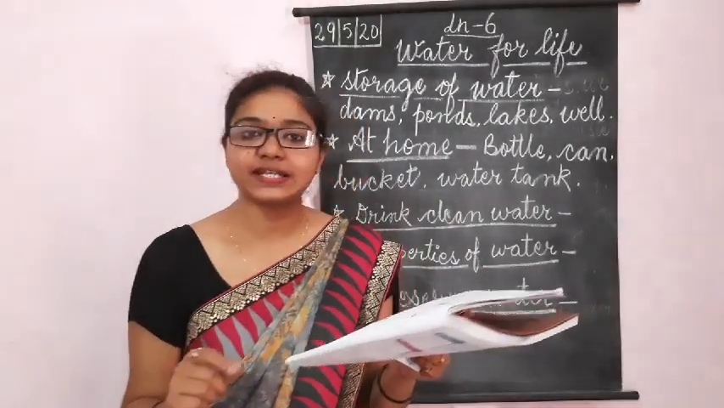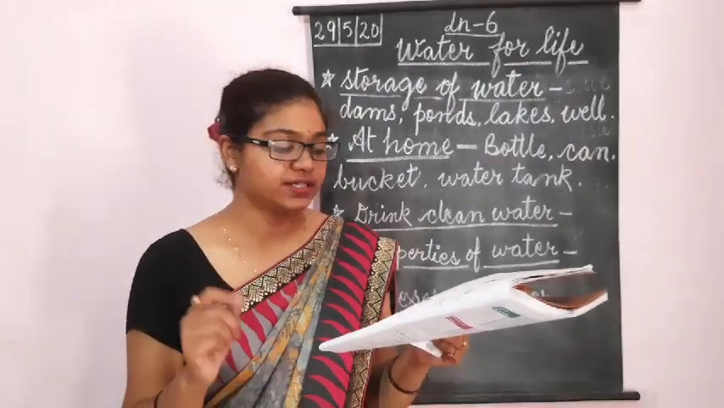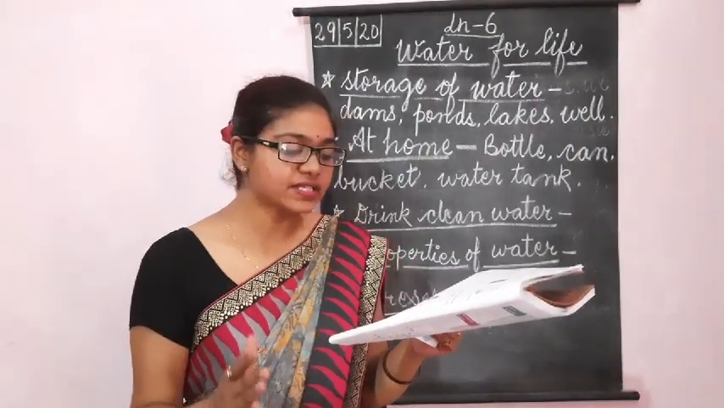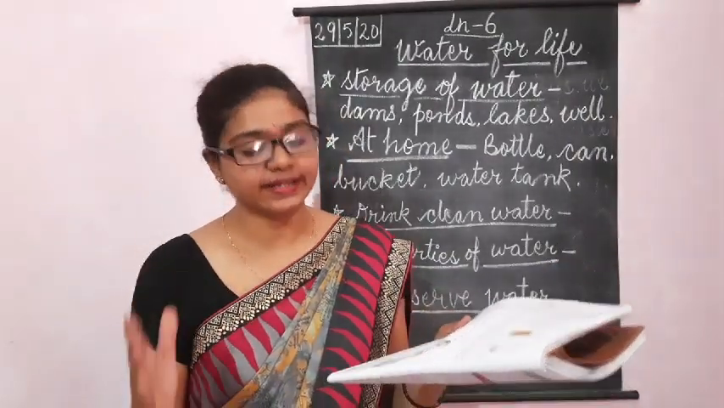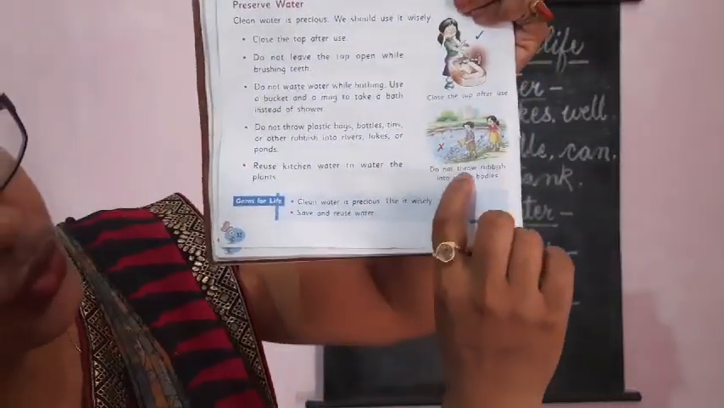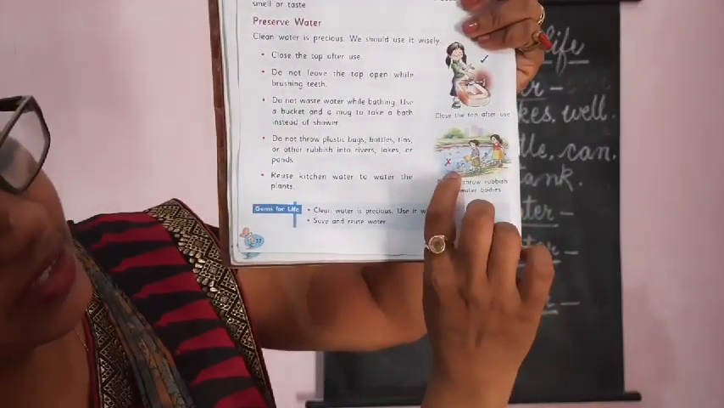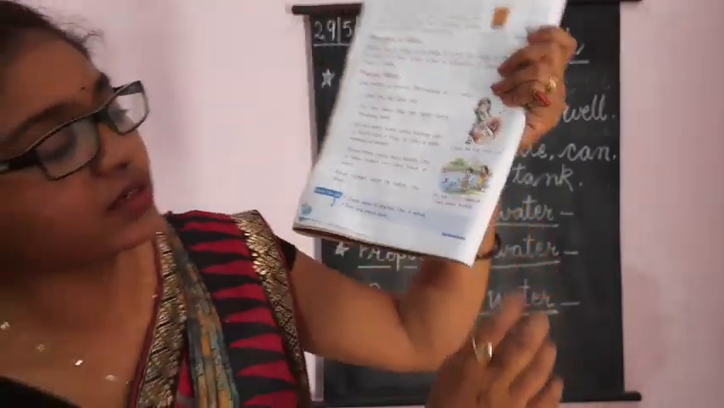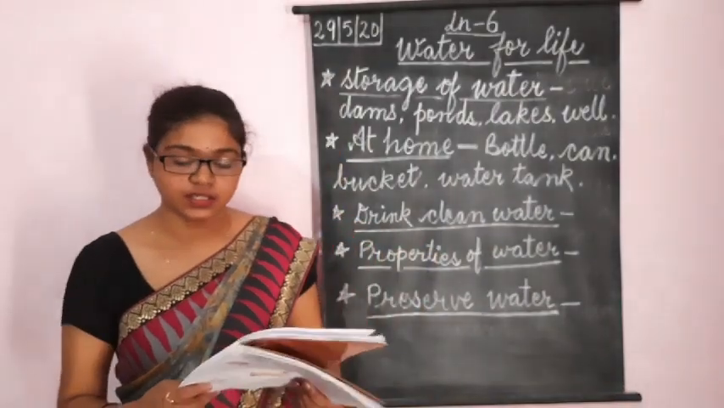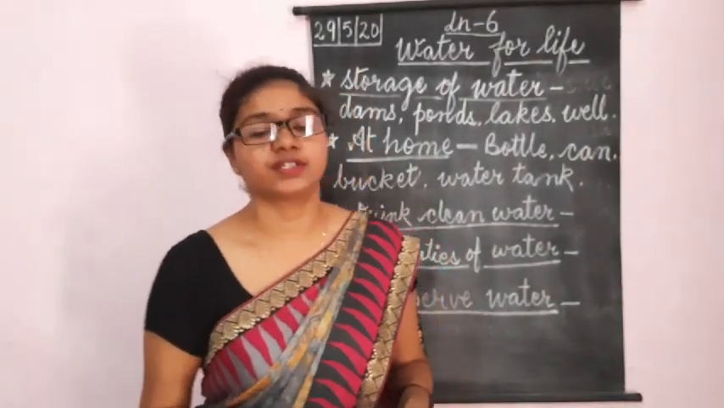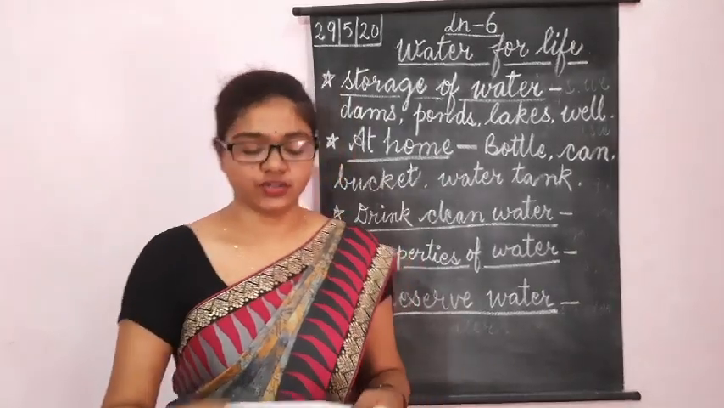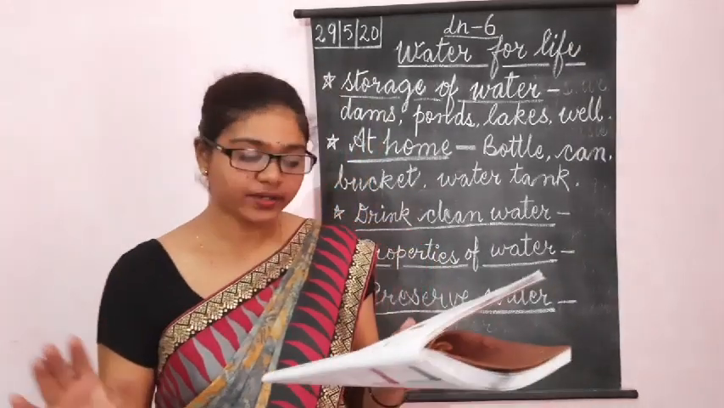Fourth one, next one. Do not throw plastic bags, bottles, tins or other rubbish into rivers, lakes or ponds. See this picture? Do not throw rubbish into water bodies. If you throw rubbish in the lakes and ponds, what will happen? It will become dirty. The water will become dirty. So don't throw rubbish into rivers, lakes or ponds.